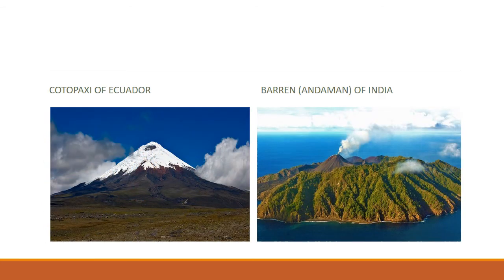Let's see the pictures of Cotopaxi of Ecuador and Barren, Andaman of India. Well, the point about Andaman is that it is a live volcanic mountain. You can see the smoke coming out of it.